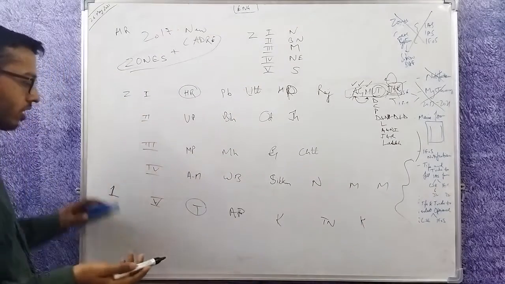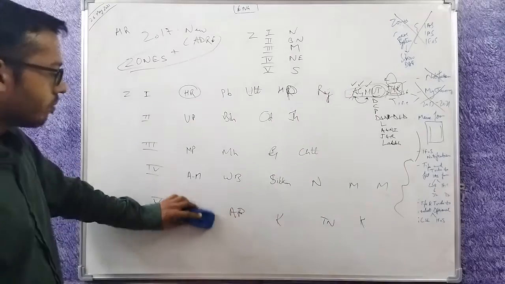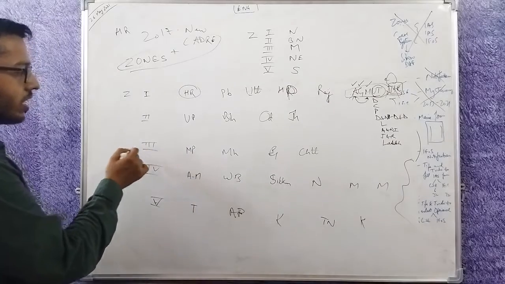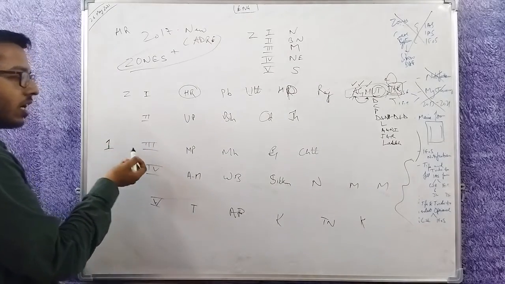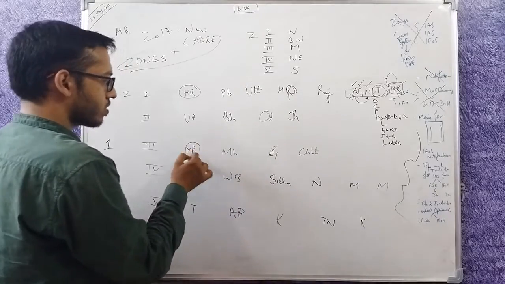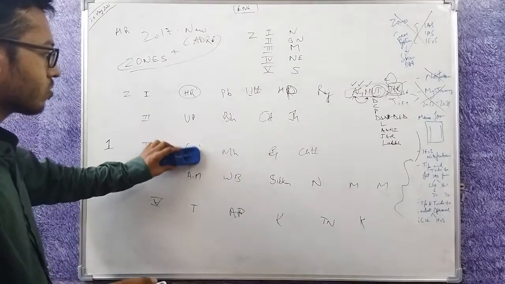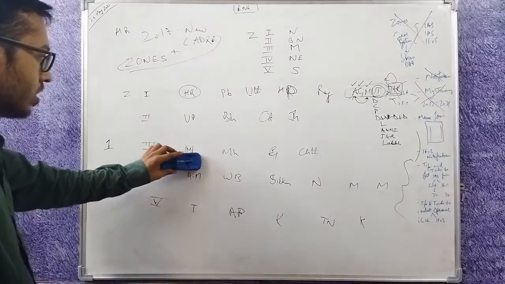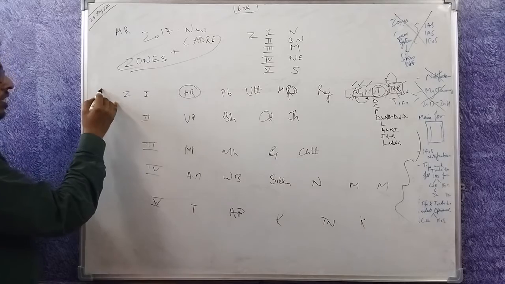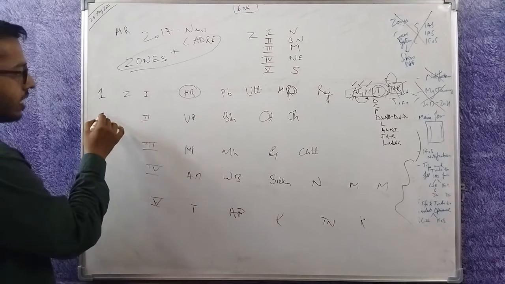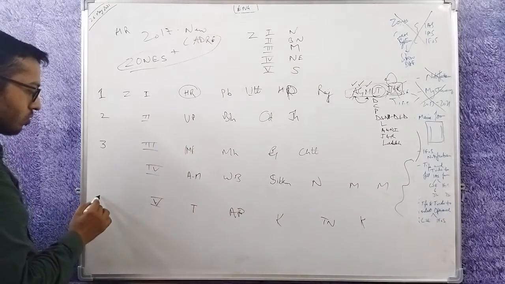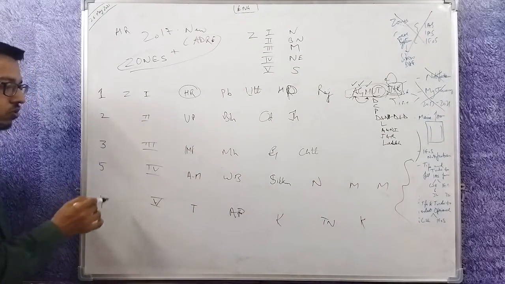You can choose anyone. Even if you are from Telangana, but you don't want to serve in Telangana or in the south and you want to serve in, let's say, middle India, so a person from Telangana can fill this as first preference and then any of them as first preference. For example, let's say MP. So this is how you can fill the states. Now I am from Haryana, so I will fill this as zone 1, then this as zone 2, then this as zone 3, then this one as zone 4 and this one as zone 5.